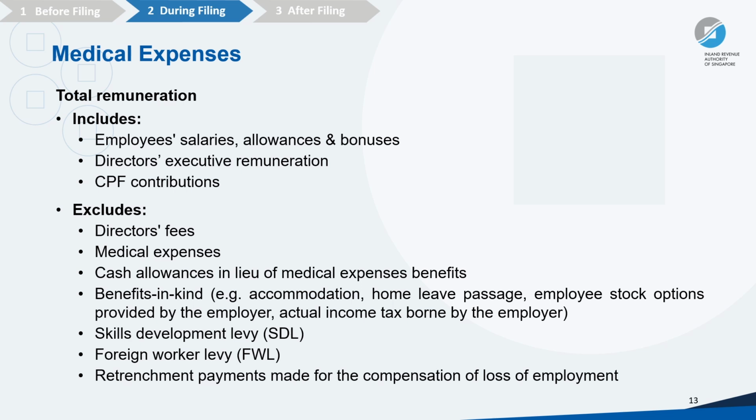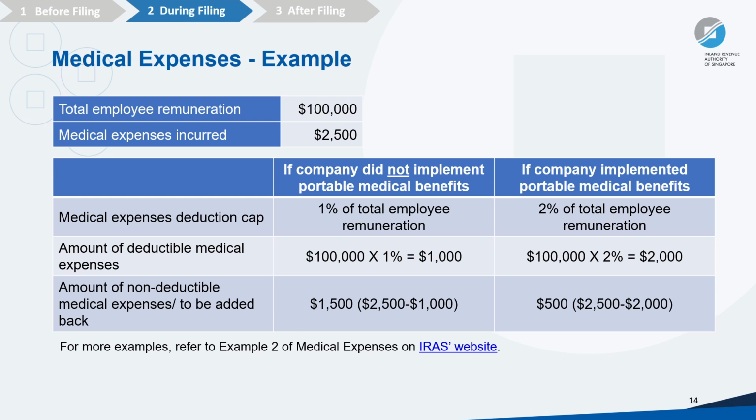Total remuneration includes employees' salaries, allowances and bonuses, directors' executive remuneration and CPF contributions, and excludes the following expenses. In this example, the total remuneration is $100,000 and the medical expenses incurred is $2,500. Under the 1% cap, the amount of deductible expenses is $1,000.